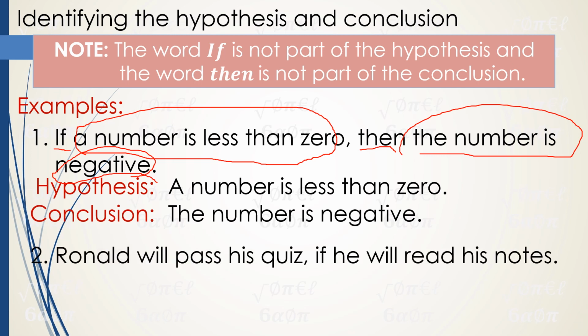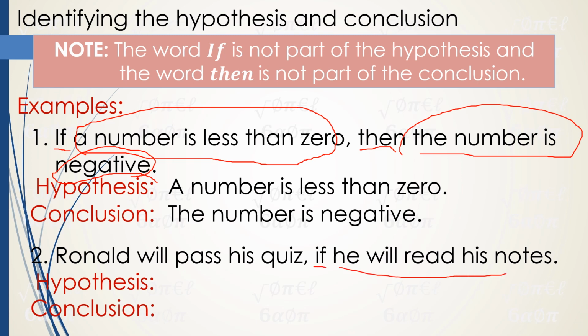Okay, next. Number 2, Ronald will pass his quiz if he will read his notes. Let's identify the hypothesis. Nandito natin nabasa si if. So, therefore, ito ang ating notes. Ang ating hypothesis. So, he will read his notes. So, sino ba yung he na tinutukoy? Yung subject nun ay si Ronald.